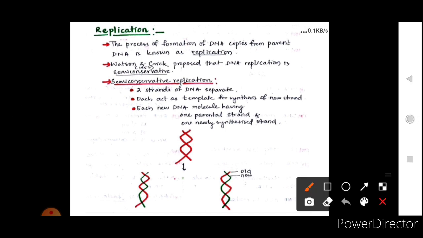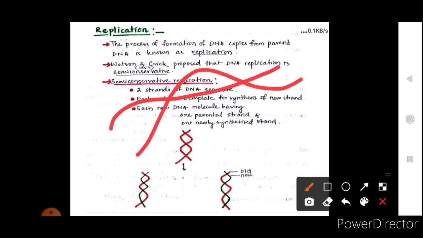This I will explain to you. See, we know that both the strands of DNA, suppose this is the A strand and this is the B strand, are anti-parallel with each other.